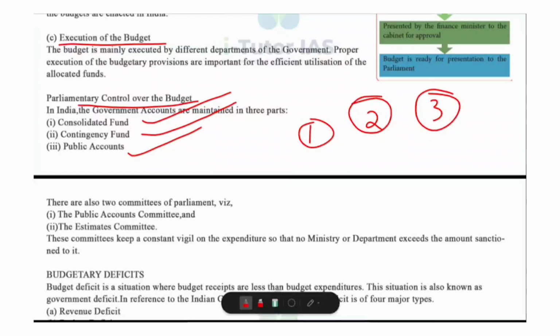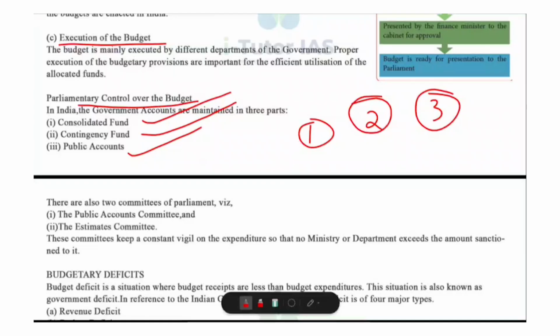And Contingency Fund of India, they are kept at the disposal of the President or Governor at state level, and it is used for urgent unforeseen expenditure. And what about Public Accounts of India? Money that the government holds in trust, for example Provident Fund and small savings or deposits, not subject to prior parliamentary vote.